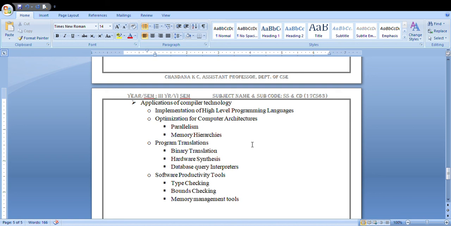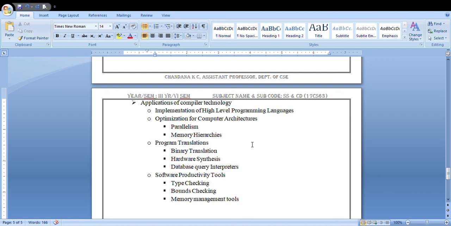Hardware designs are typically described at the register transfer level. That is the translation. If you want to transfer any data from your hardware to the processor, to the system, you should have the specific device drivers. It is written in high level languages.